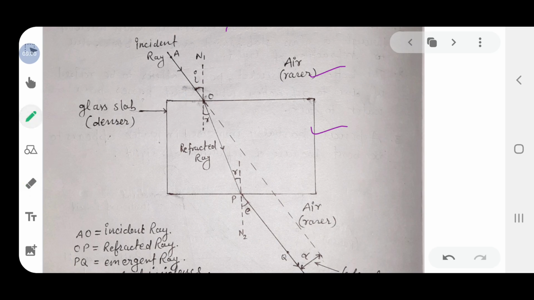And again when light travels from glass to air, then again the refraction takes place at point P. And here this PQ is the emergent ray, and this is the actual position of the incident ray. So the perpendicular difference between these two positions is called lateral displacement or lateral shift. And the emergent ray is always parallel to the direction of the incident ray.